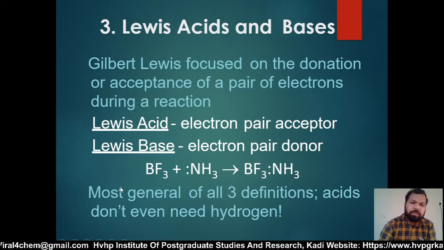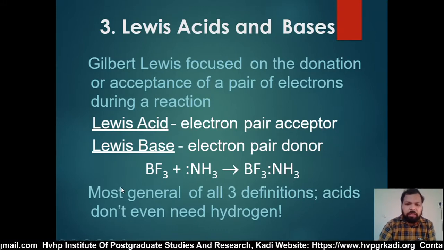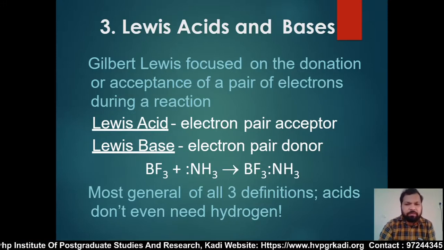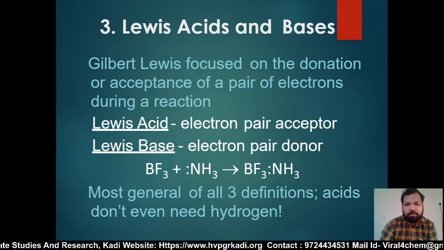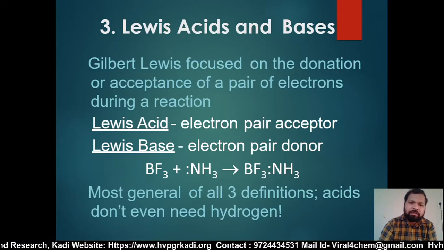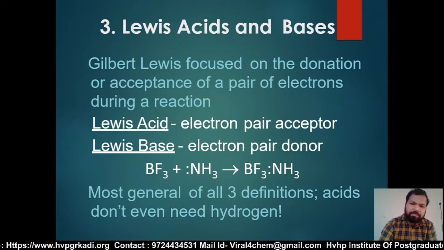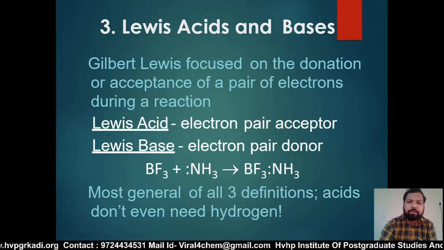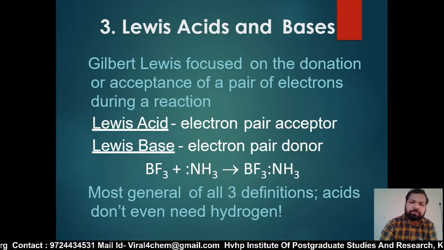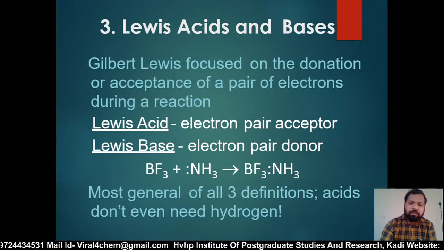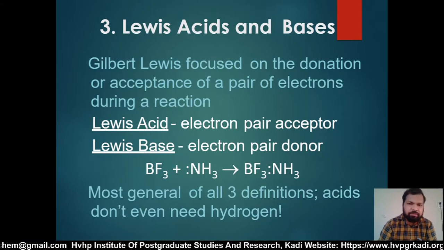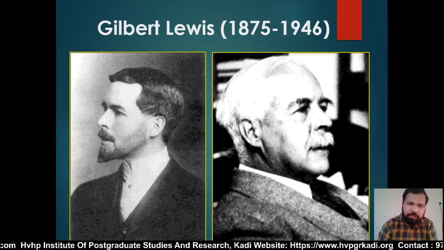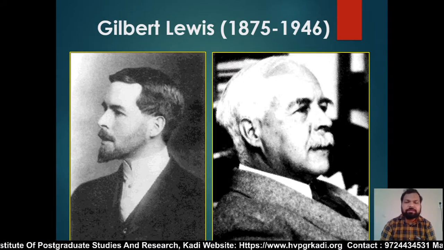BF3 accepts a pair of electrons, so it is an acid, and NH3 donates a pair of electrons, so it is a base. Electron-deficient substances or ions like AlCl3, CO3 plus ion, Mg plus 2 will act as acid substances, and substances like H2O, NH3, OH minus, F minus will act as bases. They are respectively called Lewis acid and base. This is the picture of Lewis, 1875 to 1946.